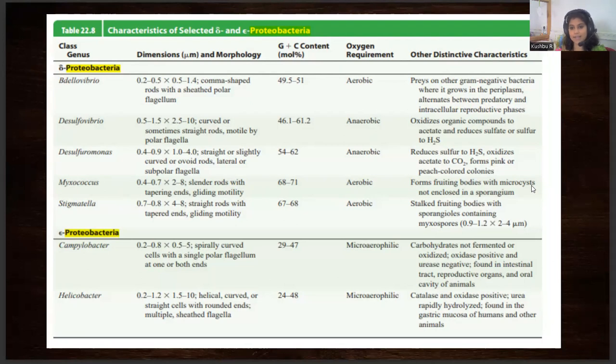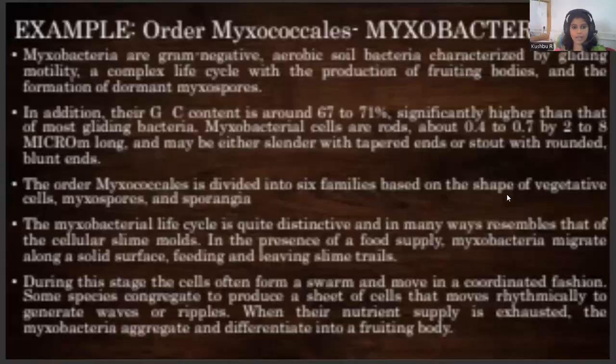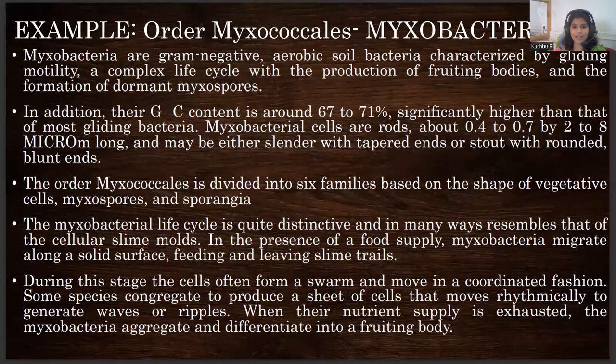Myxobacteria show a distinctive type of motility and also distinctive reproduction, in which they produce fruiting bodies.